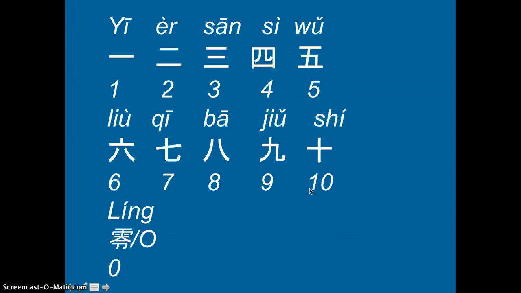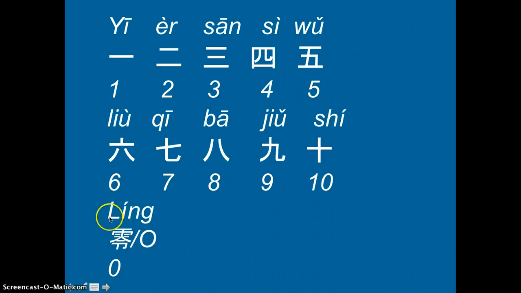Okay, now before we move on to how to do numbers, let's have a quick review of the numbers because they are necessary for you to do street addresses. So 1 through 10 actually is 0 through 10. So let's start from 0. We didn't talk about this before, so please make a note of this. For 0, the pinyin is líng, pronounced as 零.